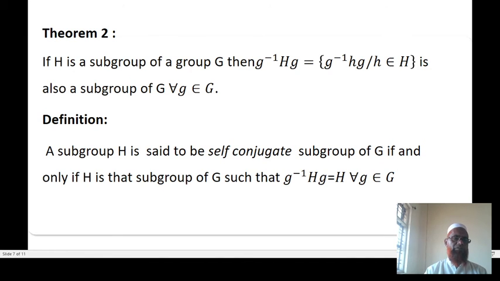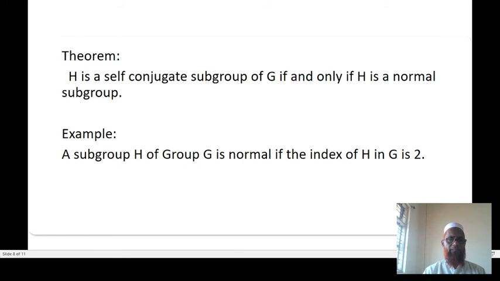Second property in the form of theorem number 2: if H is a subgroup of a group G, then g inverse H g, equal to the set of g inverse h g such that h belongs to H, is also a subgroup of G for all g belongs to G. Next definition: a subgroup H is said to be a self-conjugate subgroup of G if and only if g inverse H g equals H for each g belongs to G. Next theorem: H is a self-conjugate subgroup of G if and only if H is a normal subgroup.